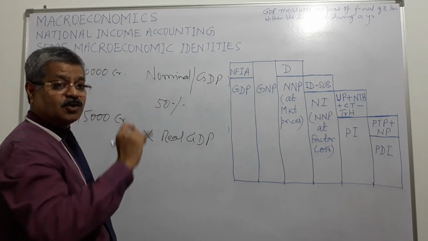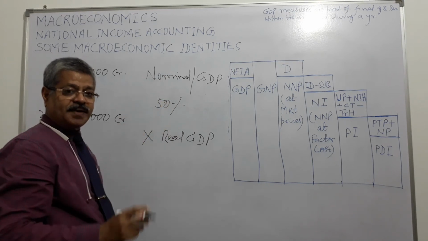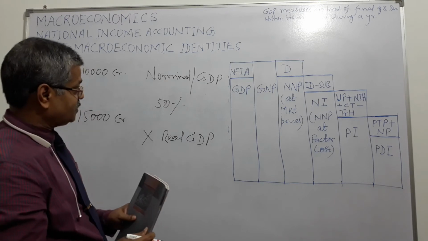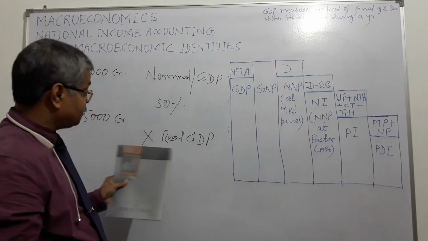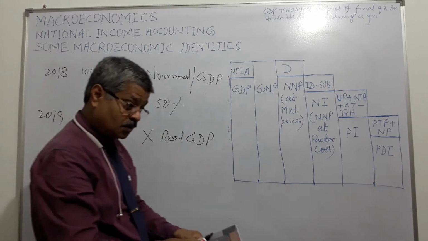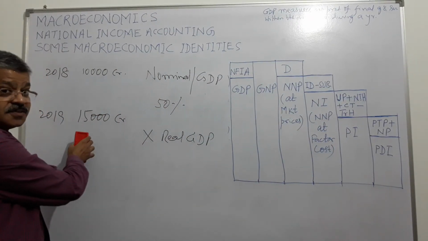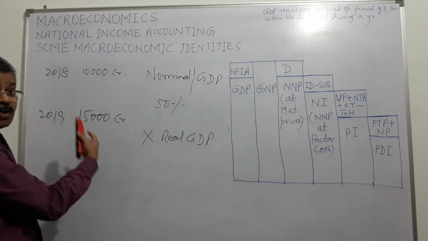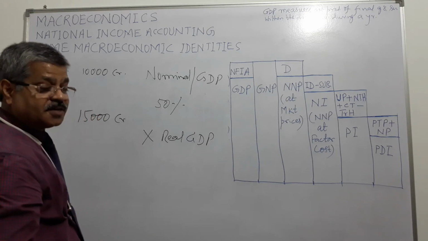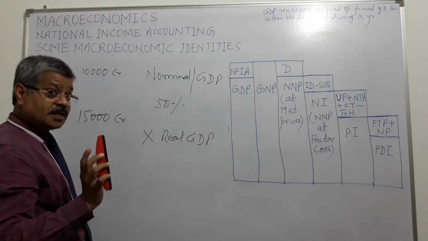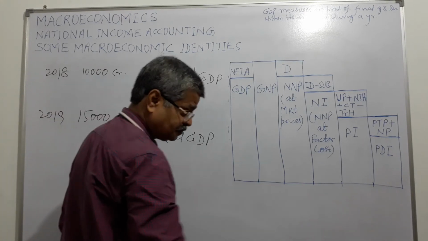Nominal GDP, GDP at current market prices, has gone up, but real GDP has gone down because whatever increase is there in the GDP, all of it is accounted for by the increase in prices, not in the level of production. Right?